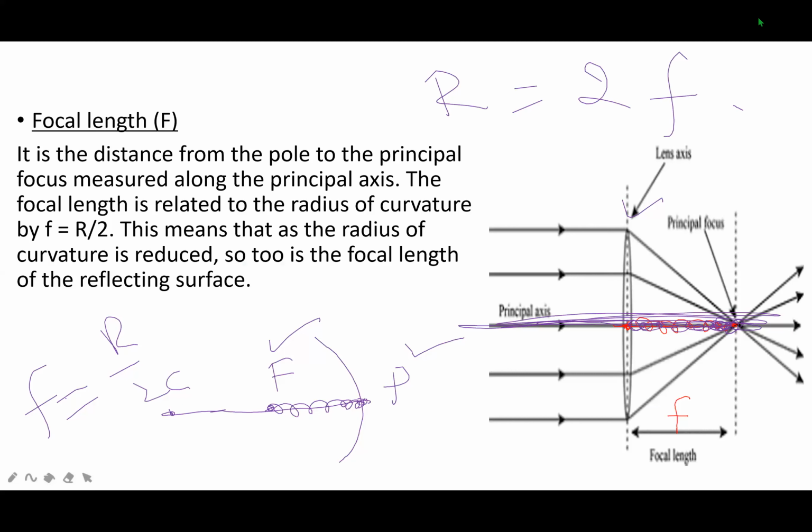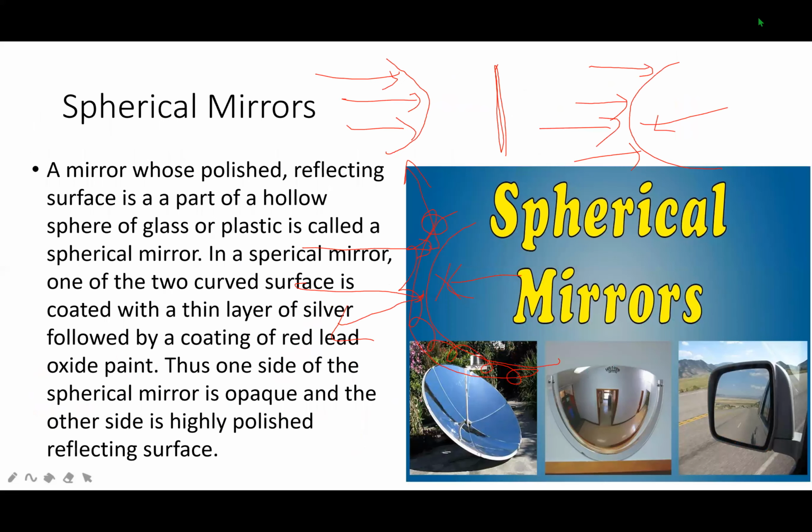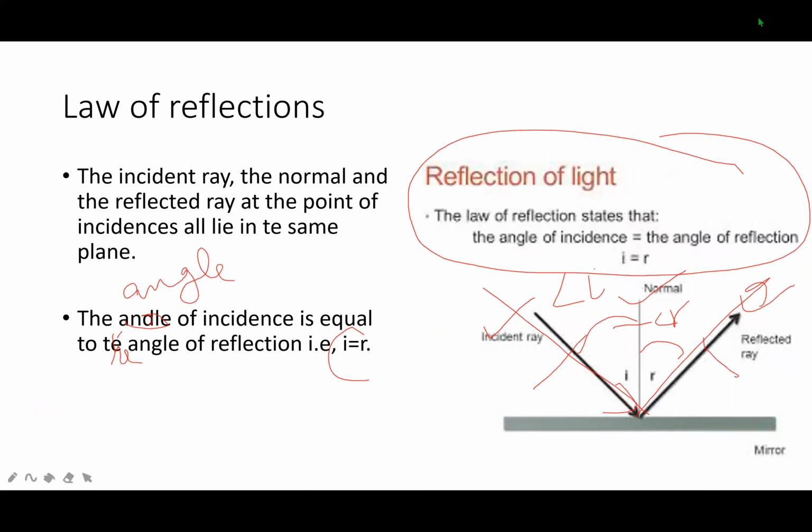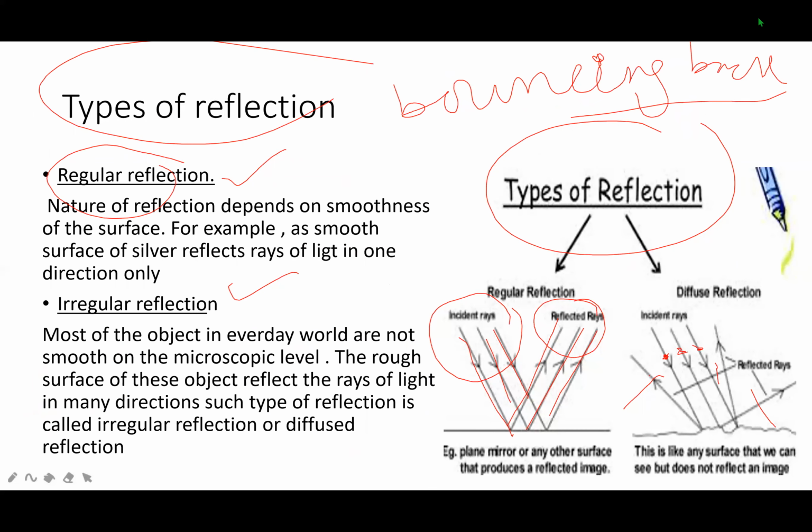So today we studied reflection, the bouncing back of light, laws of reflection, in which the normal, incident ray and the reflected ray all lie in the same plane. The second law is angle of incidence is equal to the angle of reflection, and many other points. I will just revise it. Reflection, bouncing back, laws of reflection, types of reflection, regular reflection, irregular reflection. If a parallel beam of light rays is reflected in a parallel way, it is called regular. If it is reflected in an irregular manner, it is called irregular reflection.